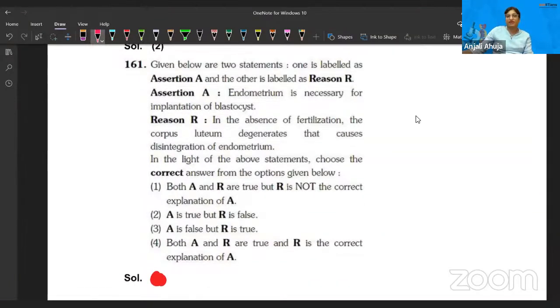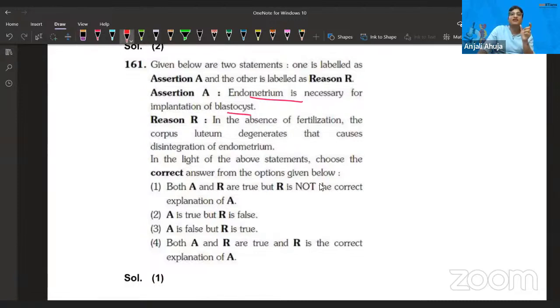Endometrium is necessary for implantation of blastocyst because in the absence of fertilization, the corpus luteum degenerates, which causes disintegration of endometrium. So what do you think, guys? It should be first? Come on, tell me, think about it. Easy question. It should be first, right? Yeah, it's first. Actually, it is true. Endometrium is necessary. And in its absence, that's why menstrual flow happens in women. And definitely both assertion and reason are true, but the reason is not the correct statement.